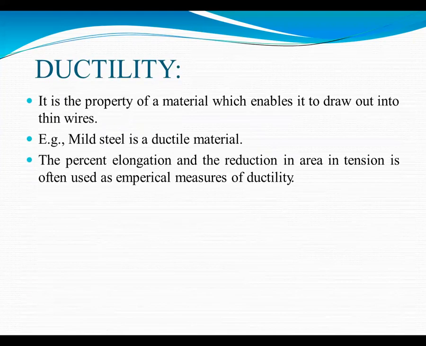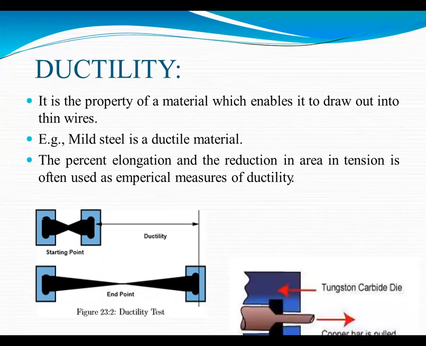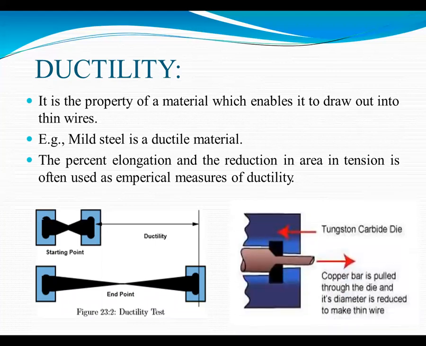Now, the ductility property. It is a property of a material which enables it to be drawn out into a thin wire. Example, mild steel is a ductile material. The percentage elongation and the reduction in area in tension is often used as an empirical measure of ductility. Now we'll see how the ductility property will occur.